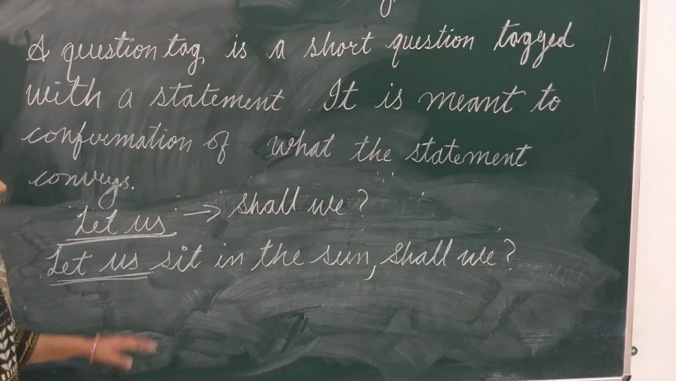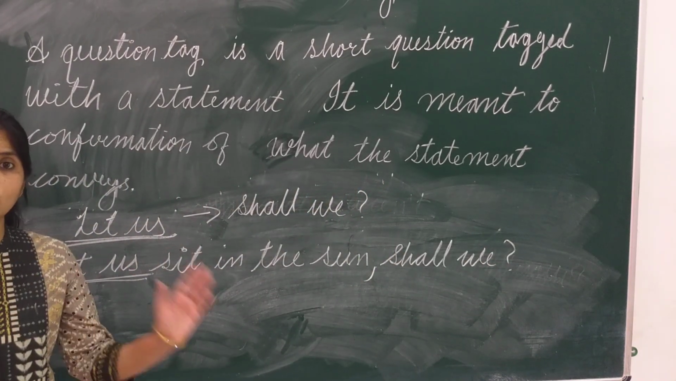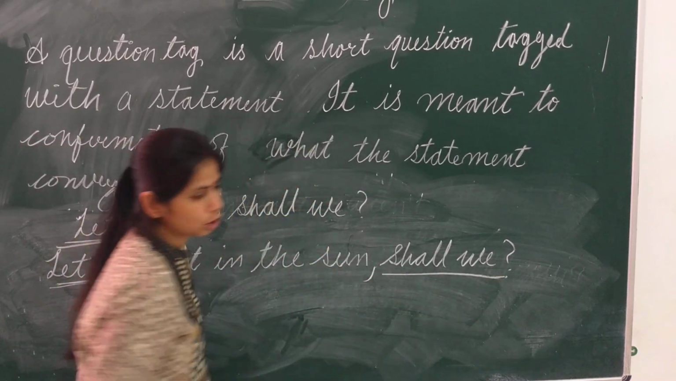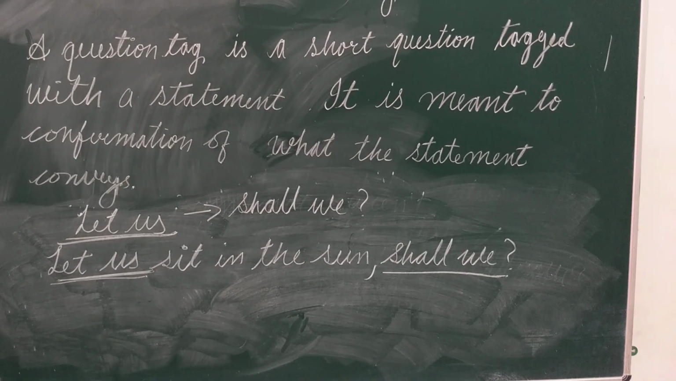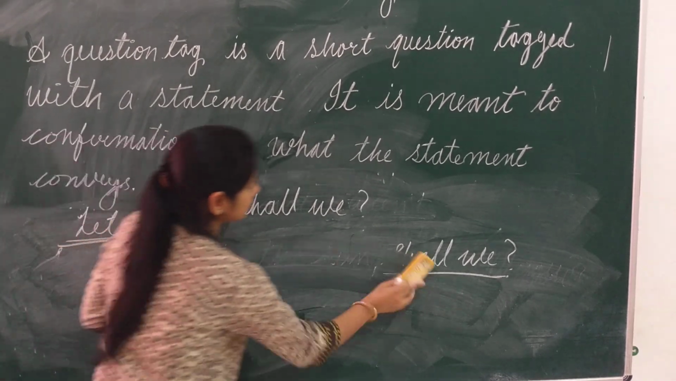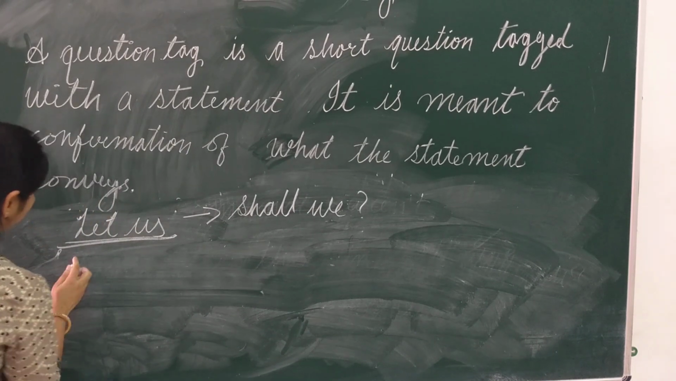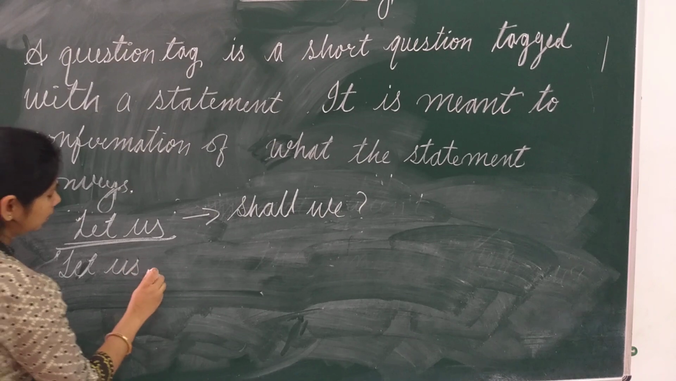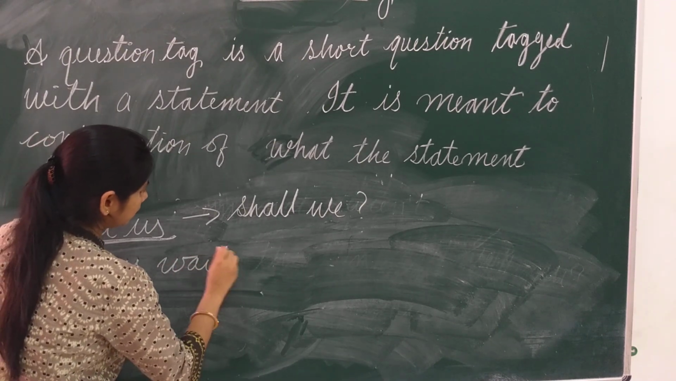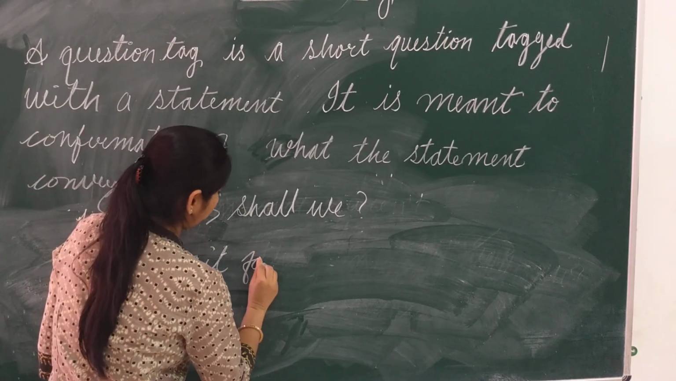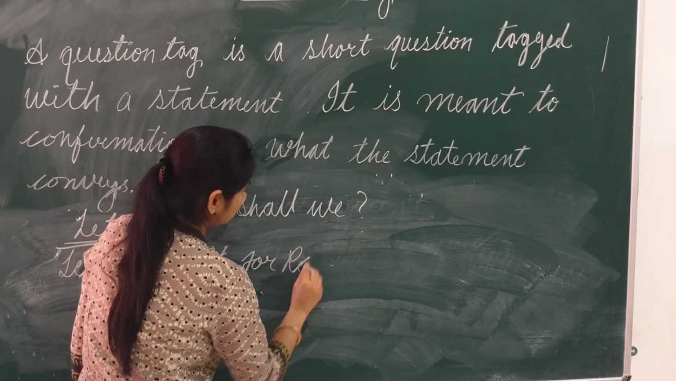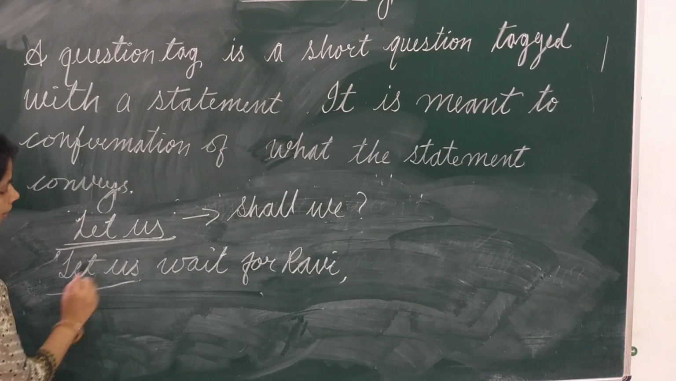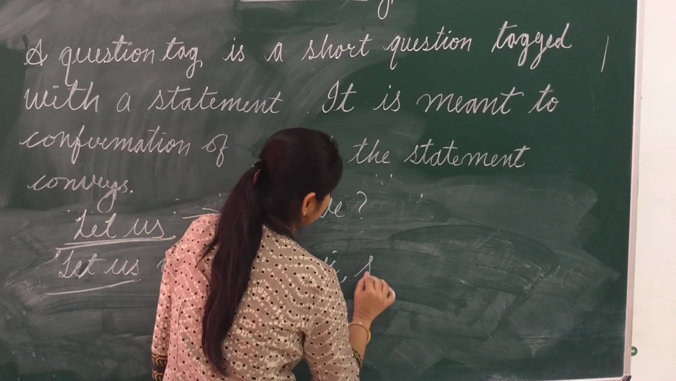Shall we. This is the fixed use. हमें सोचने की भी जरूरत नहीं है. If our sentence begins with let's, always the tag will be shall we. तो हमेशा उसका tag क्या होगा? Shall we होगा. See one more example. Let us wait for Ravi. Again, in the beginning, what is there? Let us. So, what will be the tag? Shall we.